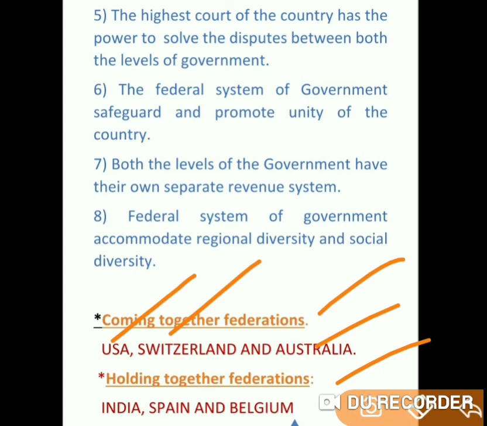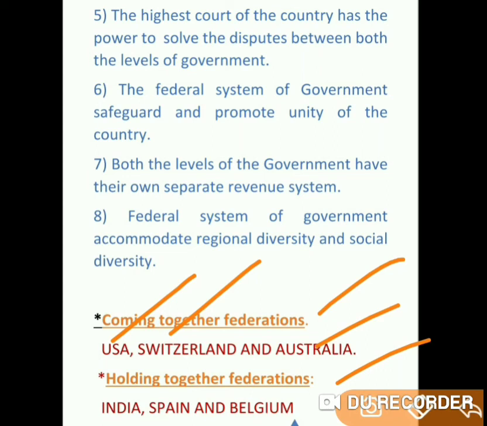When it comes to China, China is also a big state, but China is not a federal country. And when it comes to some other countries such as Spain, Belgium and many other countries. So when there are larger countries, it depends upon the government of the country whether they should share power with other constituent units or not. So here some countries have decided to share their power with other constituent units such as states, such as provinces. This is what we call holding together federation.